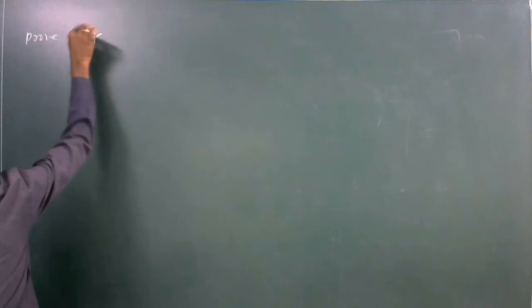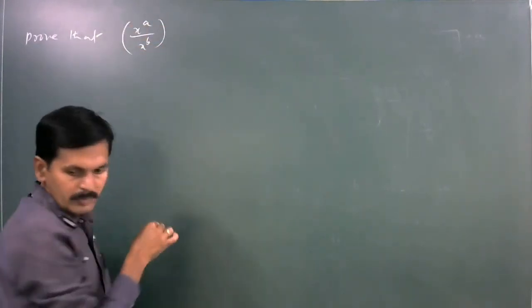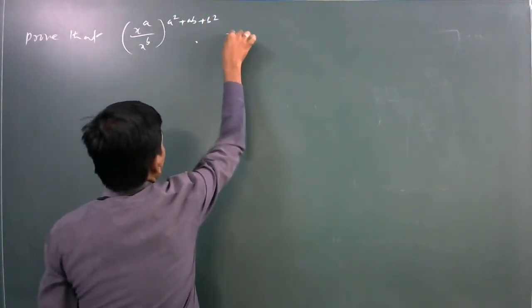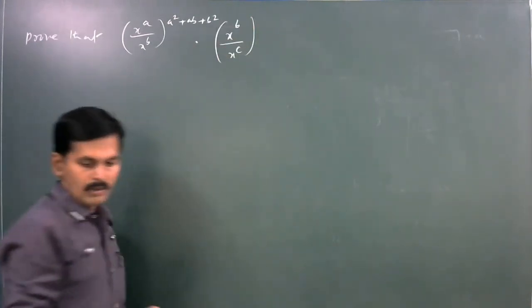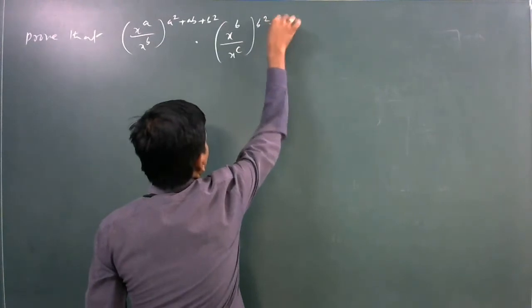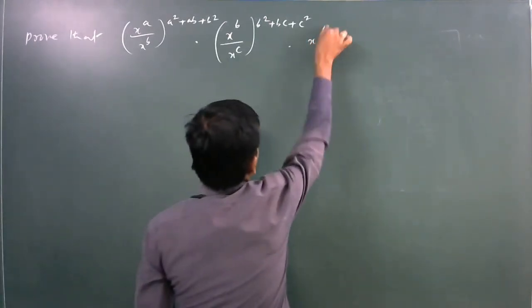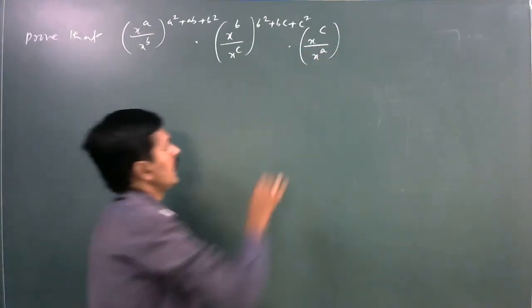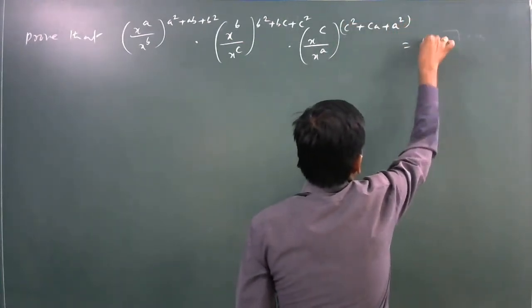Next problem, prove that x^a divided by x^b, to the power of a² + ab + b², next x^b divided by x^c, to the power of b² + bc + c², next x^c divided by x^a, to the power of c² + ca + a², is equal to 1.